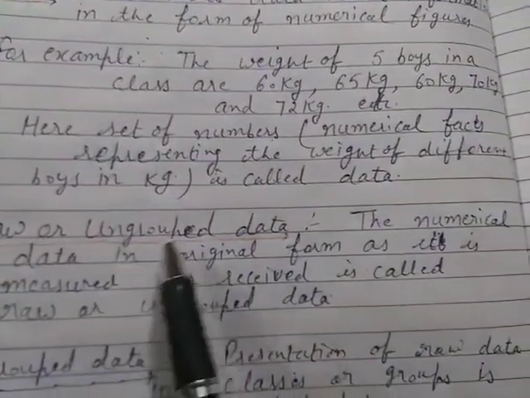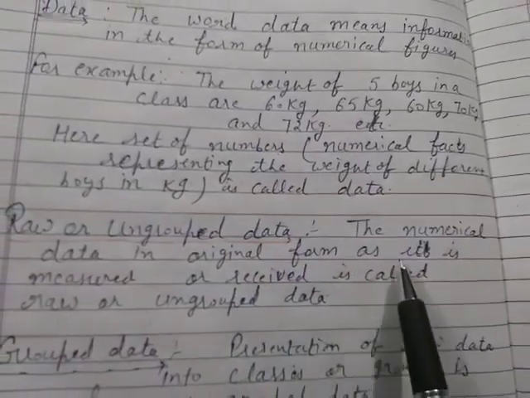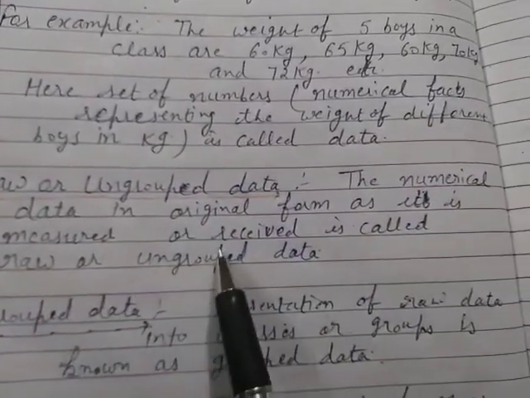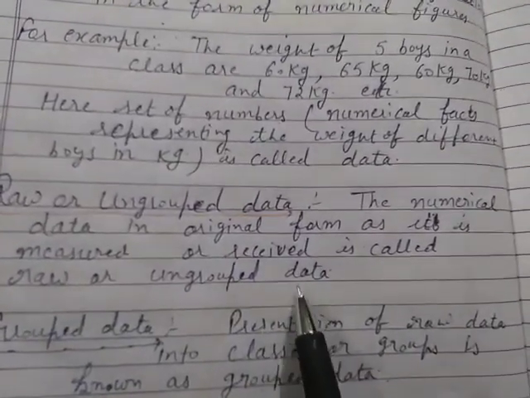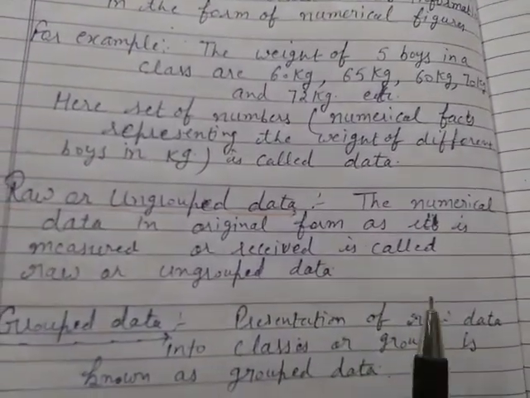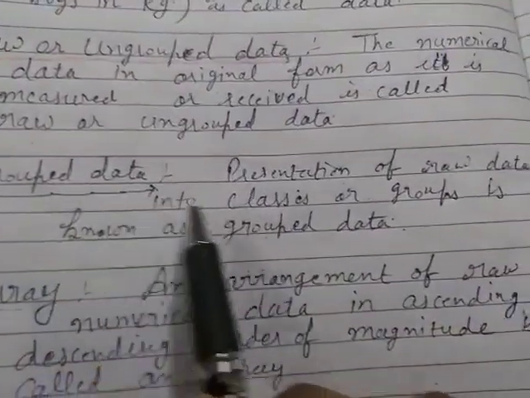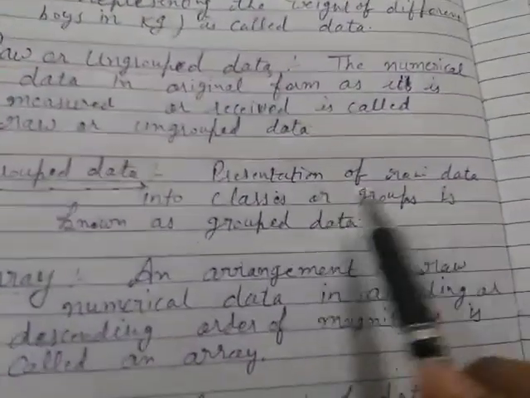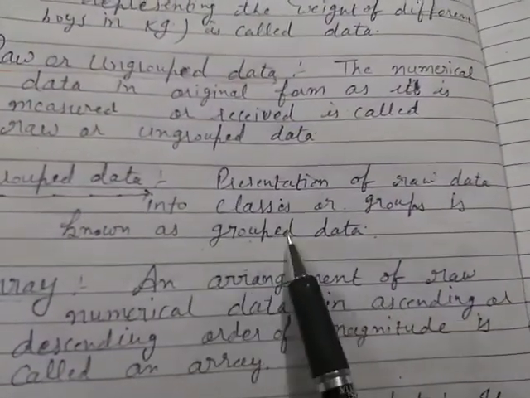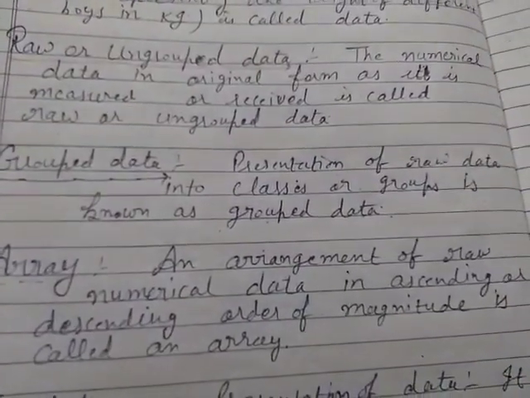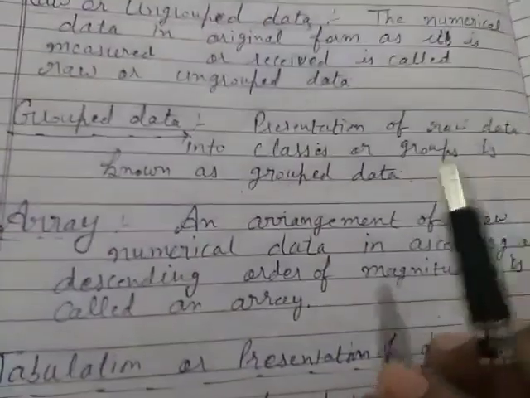Raw or ungrouped data. The numerical data in original form as it is measured or received is called raw or ungrouped data. Which data we are receiving in its original form, that is called raw data. Grouped data. Presentation of raw data into classes or groups is known as grouped data. When we present the raw data into classes or groups, it is called grouped data.